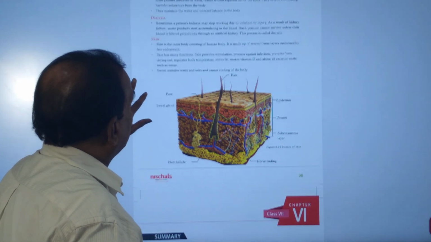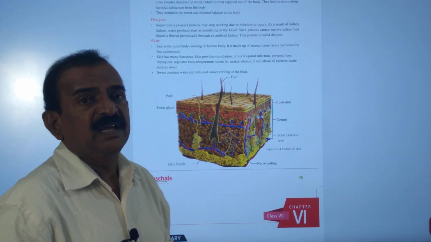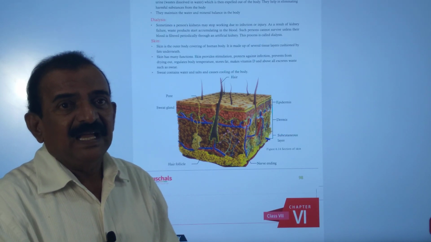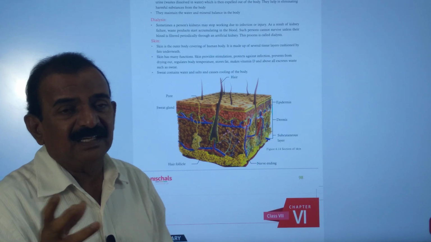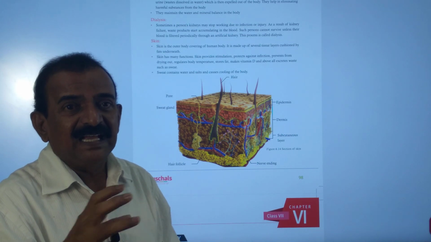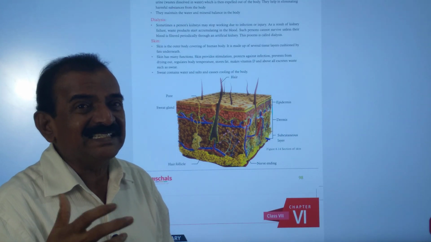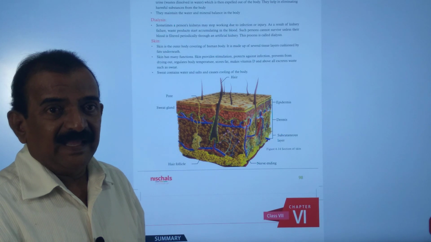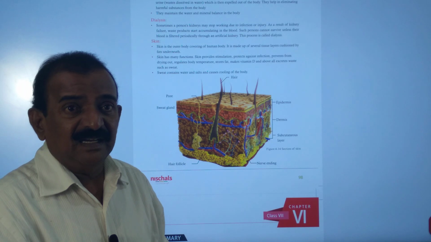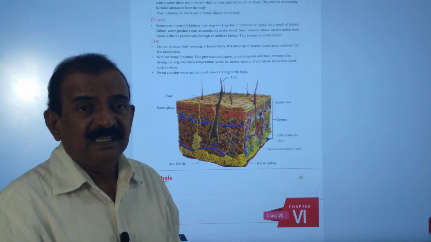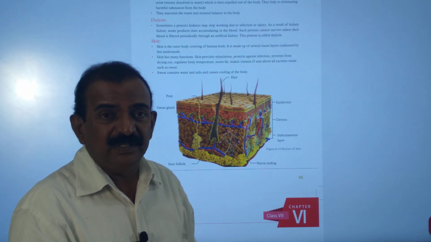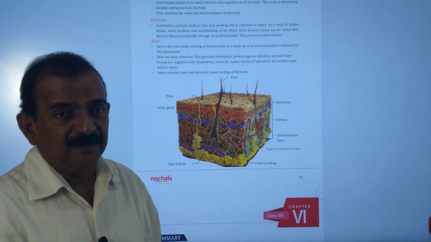Now you need to understand about the skin. As I told you, the skin is also called an accessory excretory organ. The lungs are also called an accessory excretory organ, and the large intestine is also called an accessory excretory organ. Our large intestine eliminates waste, and our lungs eliminate gaseous waste, that is carbon dioxide. The chief excretory organs are the kidneys, and they eliminate urea and a large amount of water. And in addition to that we need to understand about the skin.